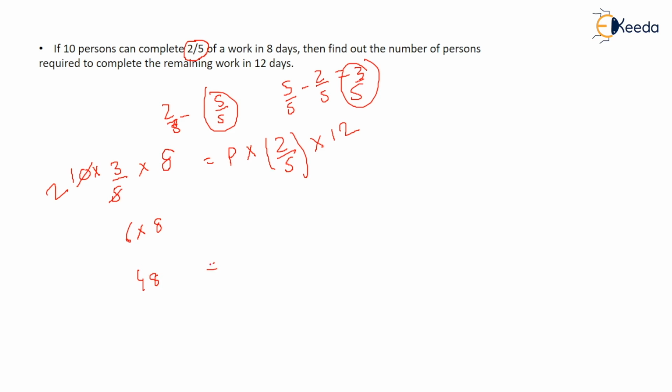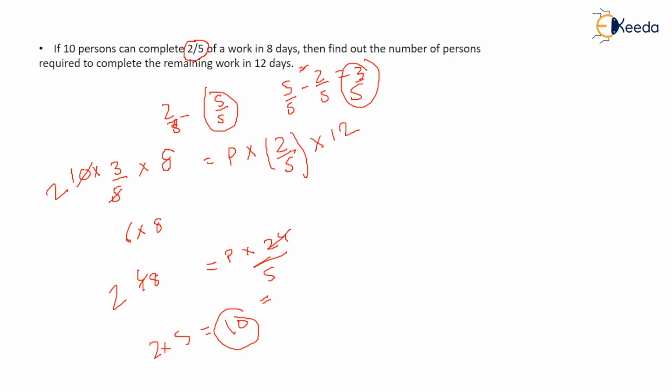48 equals P into 24 by 5, right? So this can be cancelled. 2 into 5 is equivalent to 10. So 10 people are required to finish the remaining work in 12 days.